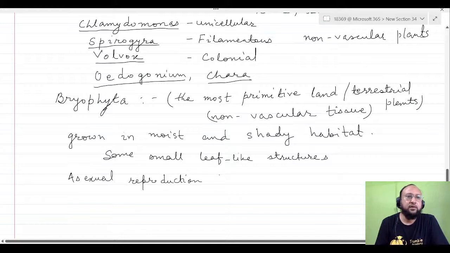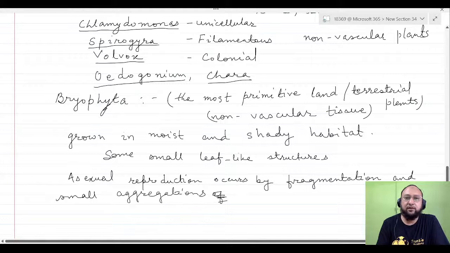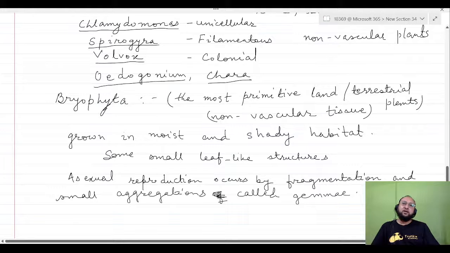Asexual reproduction occurs by fragmentation and small aggregations of tissue, called gemma or gemma cup. This gemma is a kind of special structure we find in bryophytes.